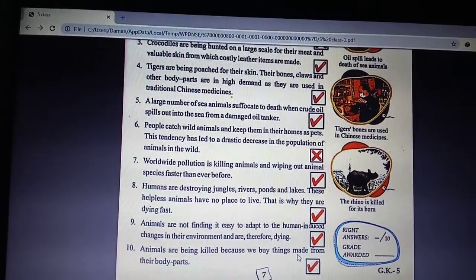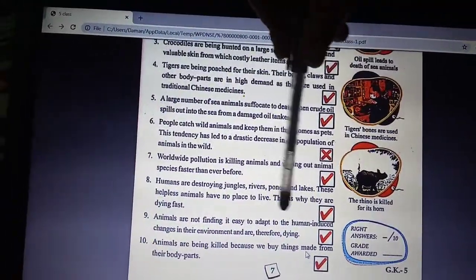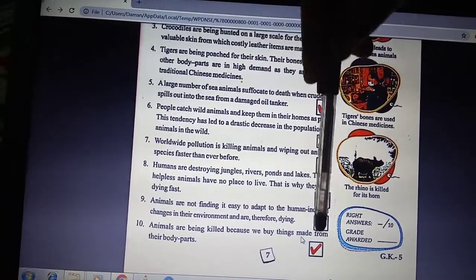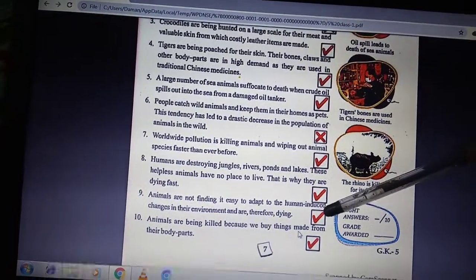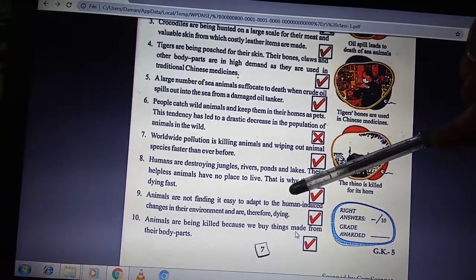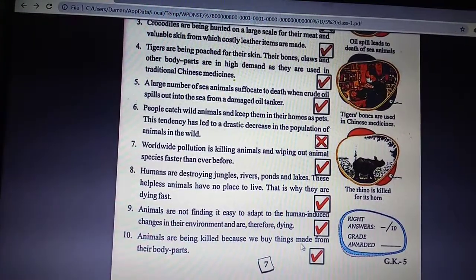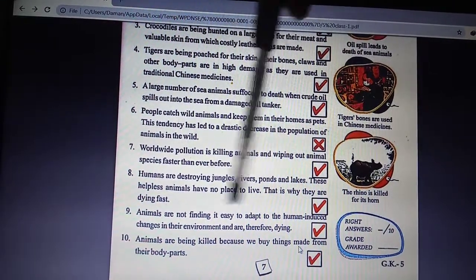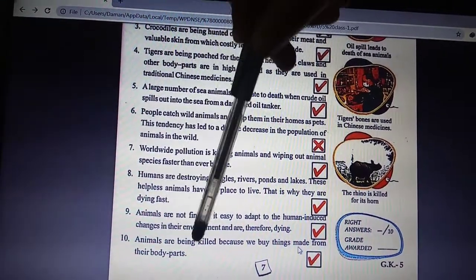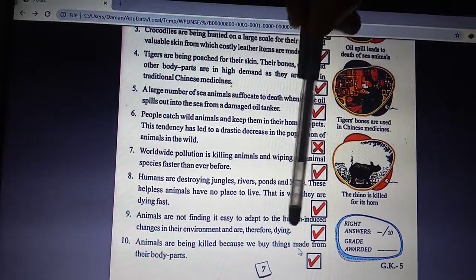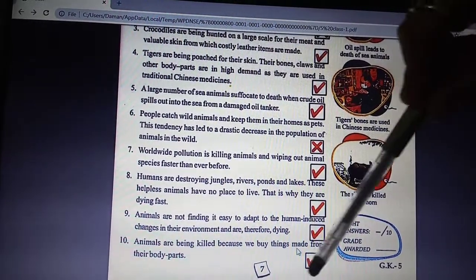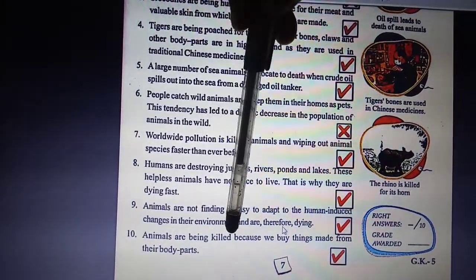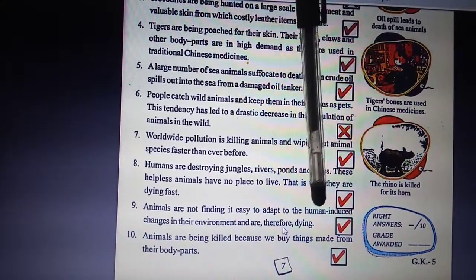Next is animals are not finding it easy to adapt the human induced changes in their environment and are therefore dying. So put down tick in the box given. The statement is true because animals are not able to survive in the situation created by human beings. Next is animals are being killed because we buy things made from their body parts. Put tick in the box given. Nowadays, animals are being killed in high rate to make things from their body parts.